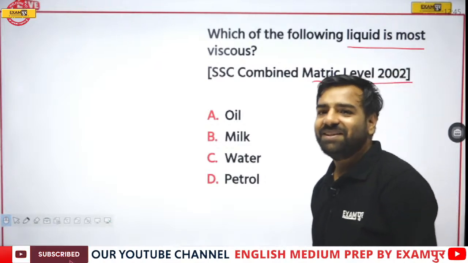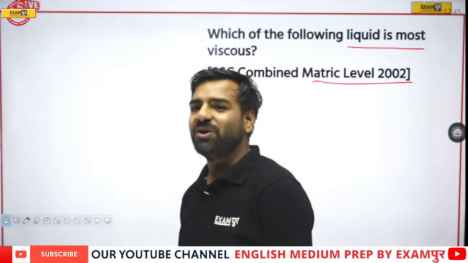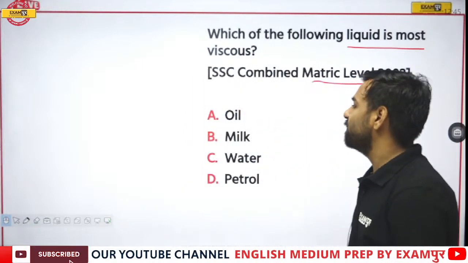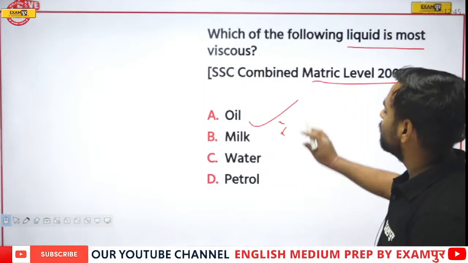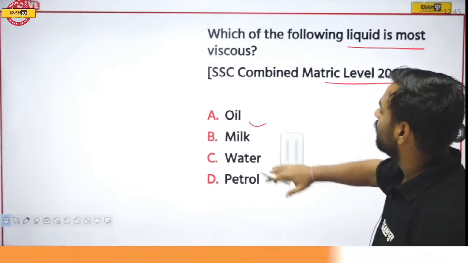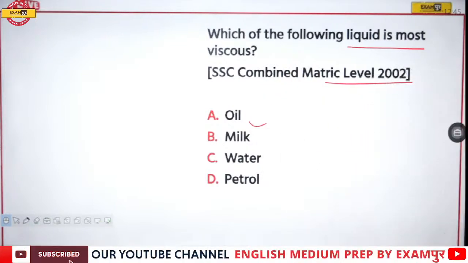Ilma is saying, okay, so this would be oil for sure now. That's true, Ilma. Here, oil is the correct answer. So oil is the most viscous among all the other options. Yes, oil is the liquid which is viscous among others.